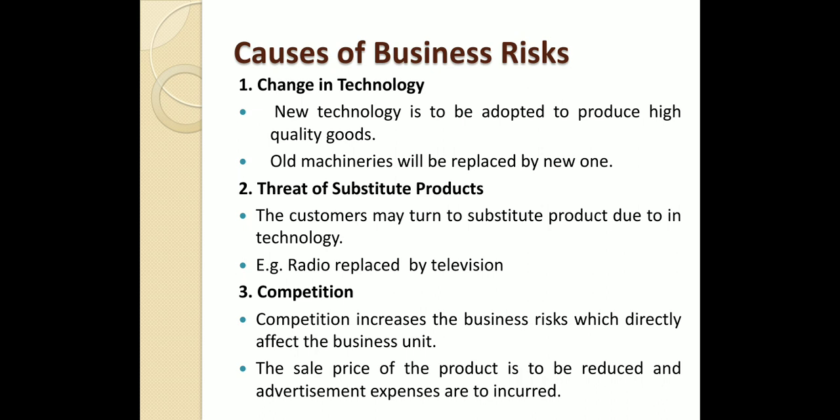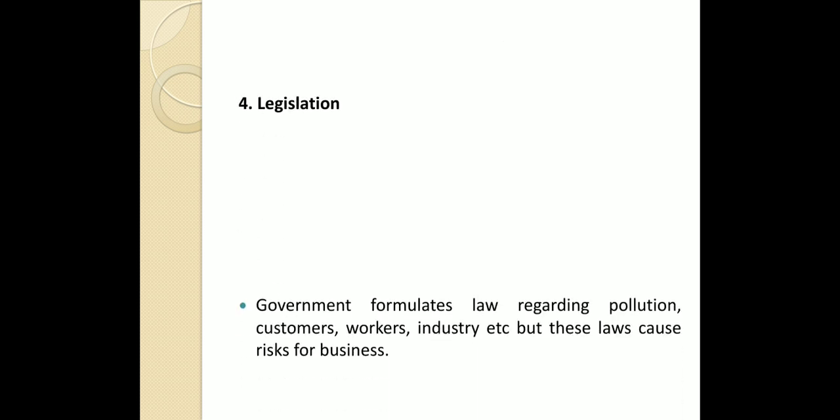Getting my point, right? So competition is also one type of business risk. Suppose for an example the sale of Vivo has increased, so it is a risk for whom? It is a risk for Oppo. Their products are not being sold in the market. Okay, got my point. Then next is legislation.